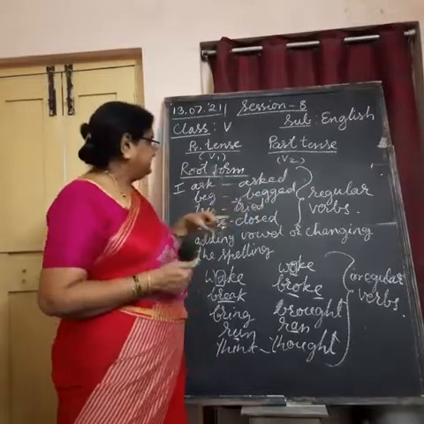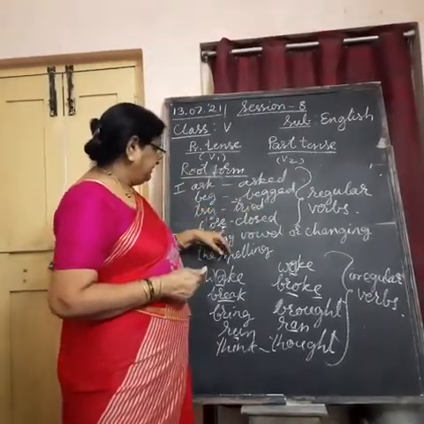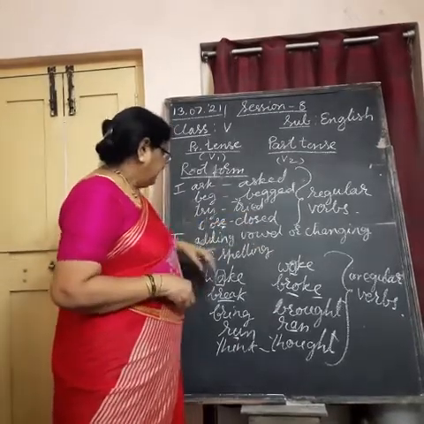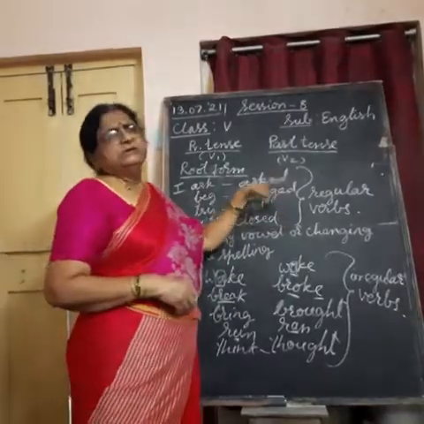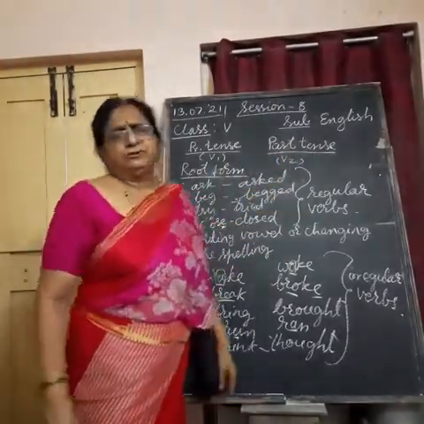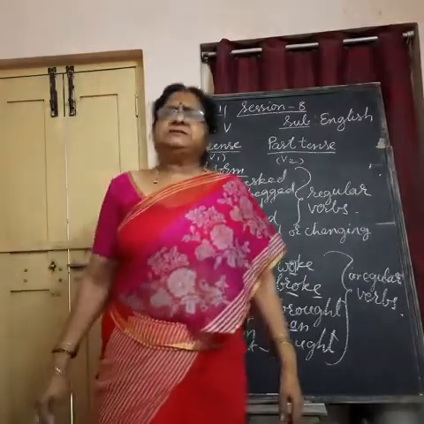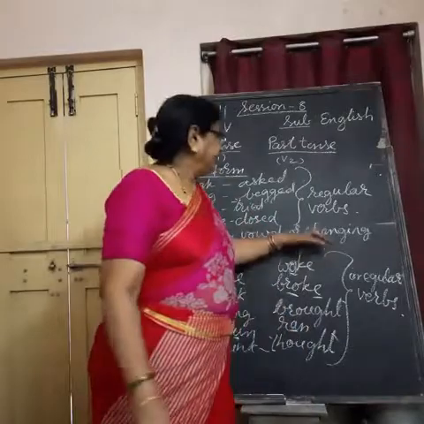For what slight change do we do? Why do we change into I? Here E is already there, so only D we add. And one more case I showed, where we add one more last letter. Such slight changes we do, and then compulsorily we add ed or d to it. In such a case, such verbs are called regular verbs.